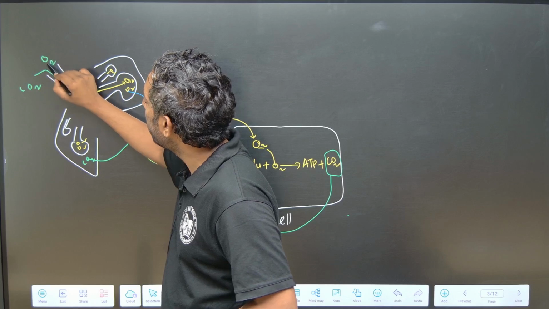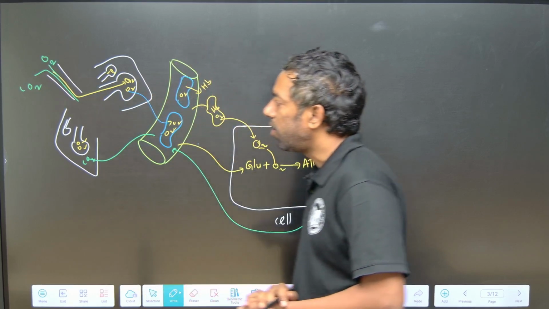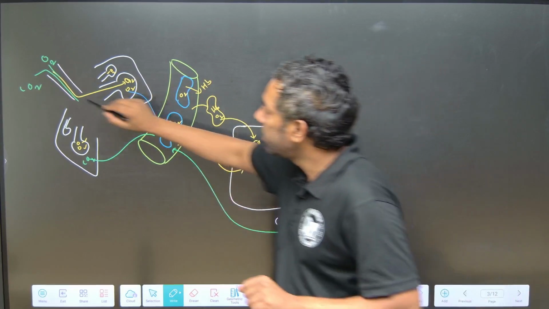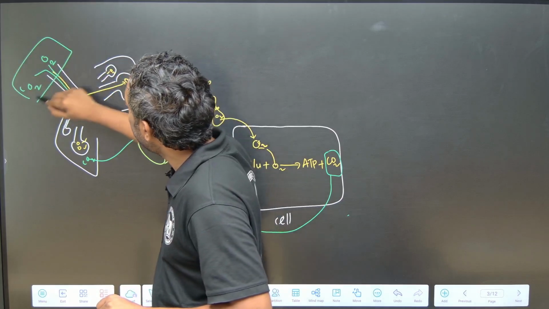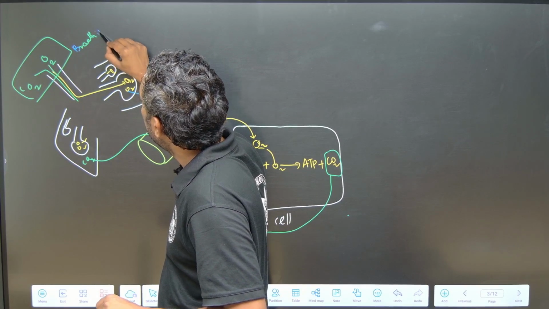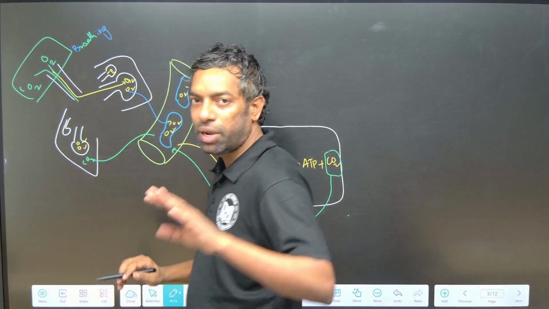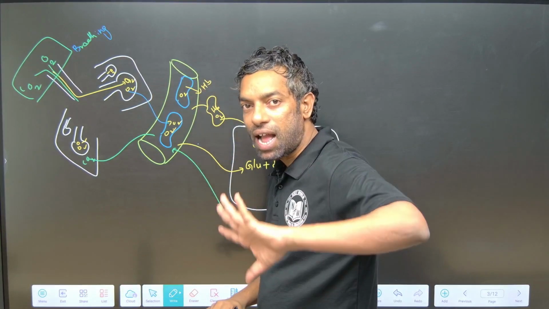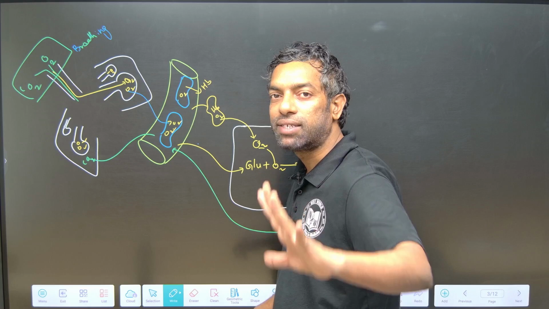Oxygen enters in, CO2 exits out from the lungs. This we call breathing. Oxygen enters the lungs, meaning we inhale oxygen and exhale carbon dioxide.